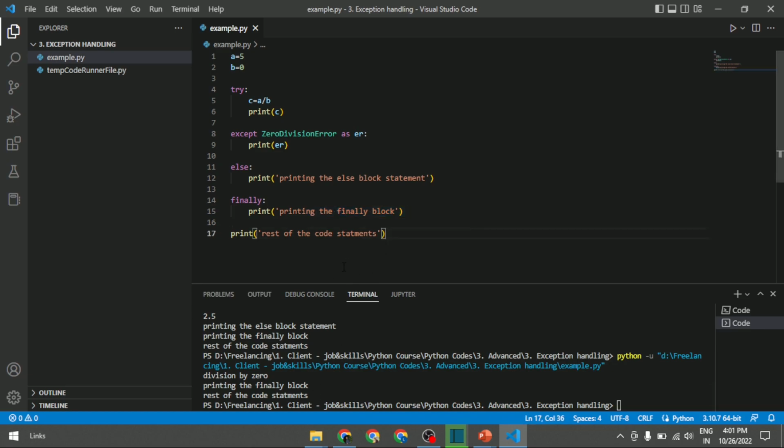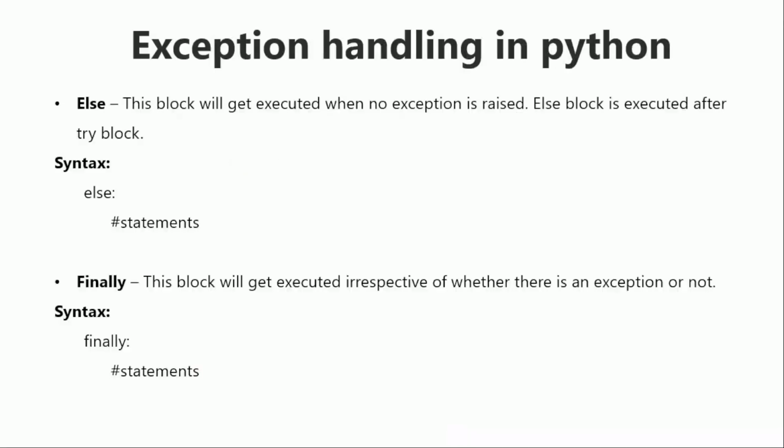So these are the four blocks which will be used whenever you are writing a program, in order to avoid any mistake or corruption of the program flow. We can execute these blocks to keep the program flow very smooth. That's all about exception handling. Thank you.